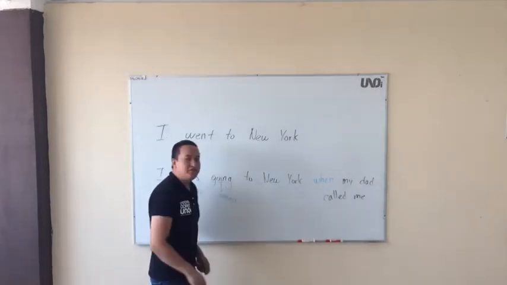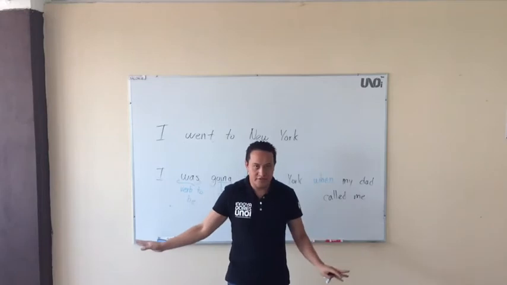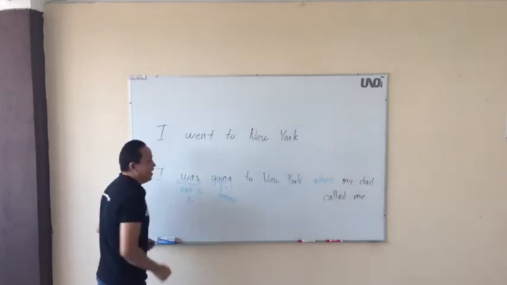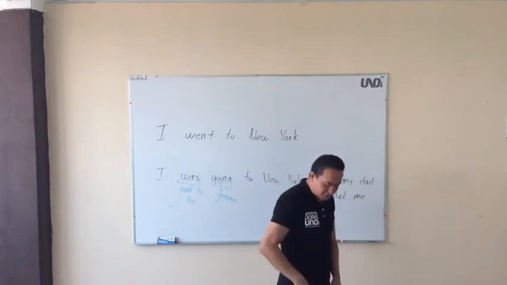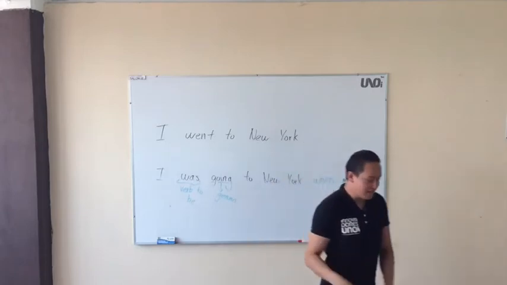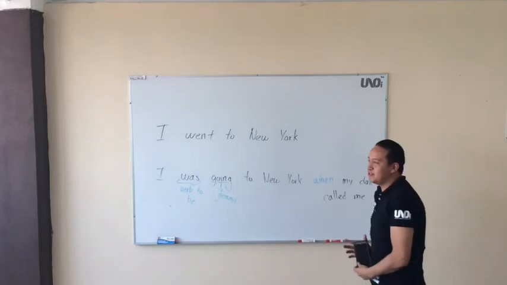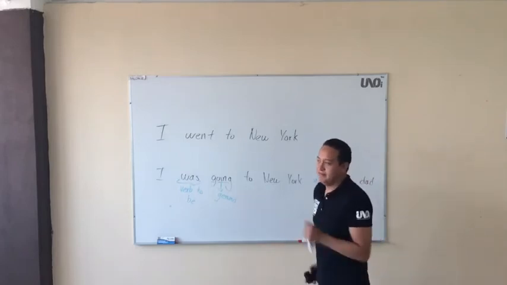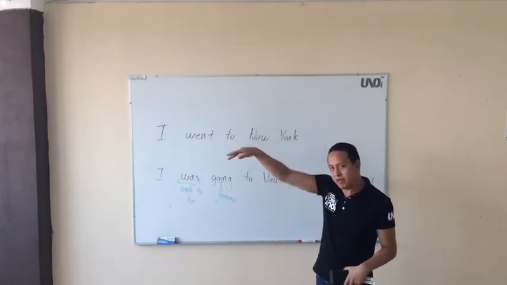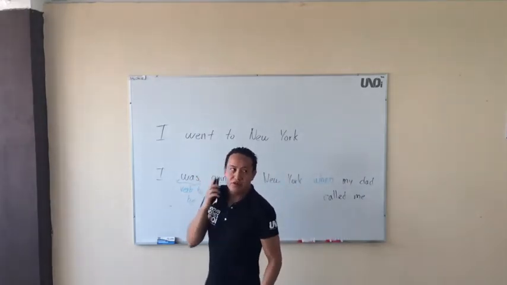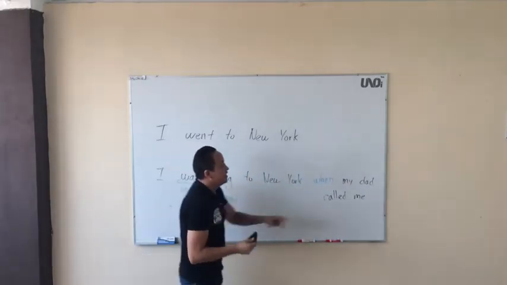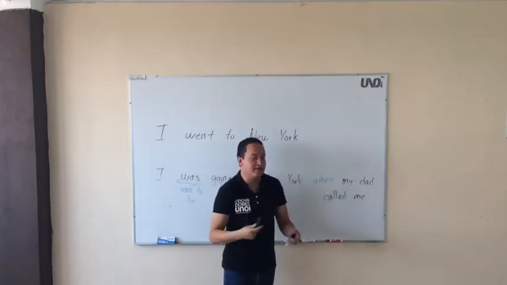So, look, I went to New York, I finished the action. But look here, I was going to New York when my mom called me, right? I take out my cell phone. I was going to New York, maybe I was running, or I was going by the airplane, and later my mom called me, right? So, if you see, that is another action, that is different.